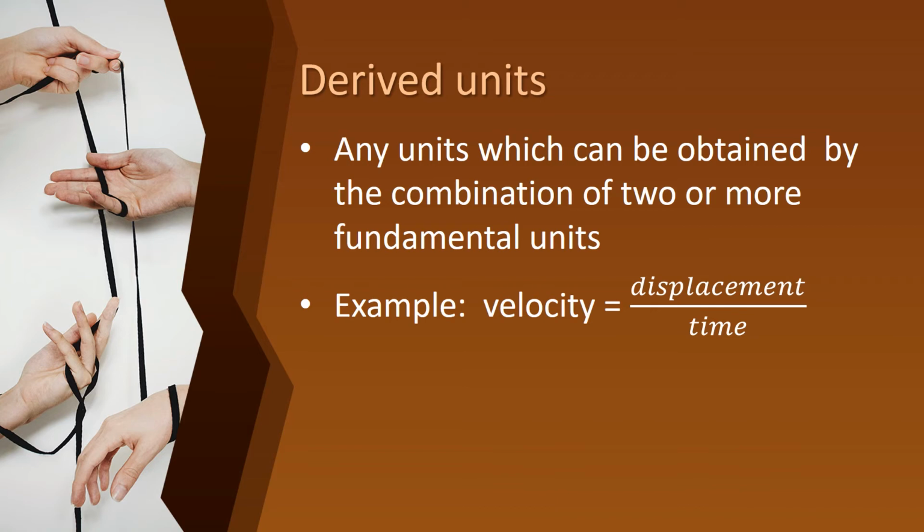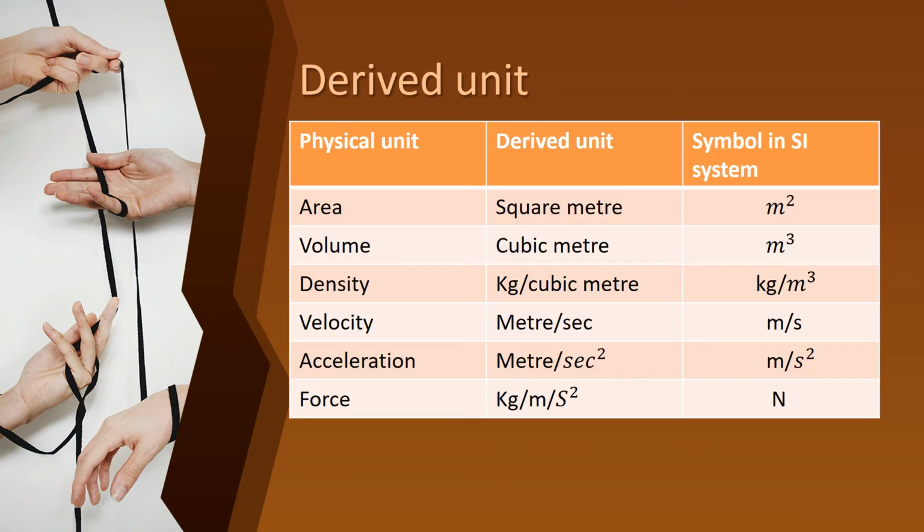So what do you mean by derived units? Any unit which can be obtained by the combination of two or more fundamental units is called a derived unit. If we substitute two or more fundamental units in a unit, that is called a derived unit. In the book they have given an example. Velocity equals displacement by time. Time is the fundamental unit, so we are substituting the time there, so velocity is the derived unit. These are all examples of derived units.